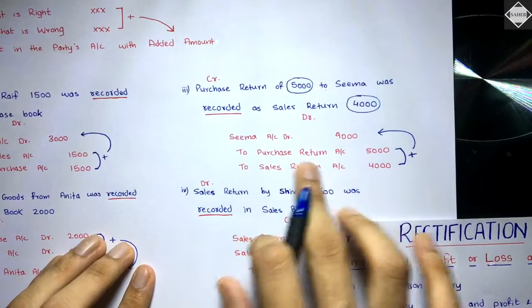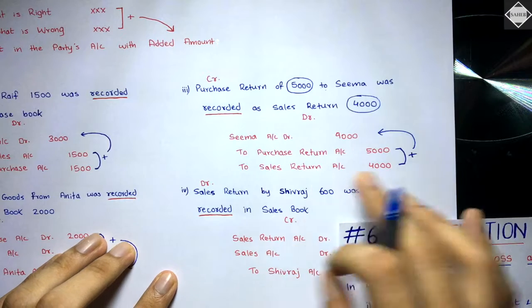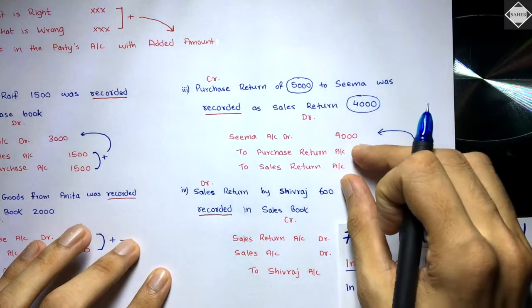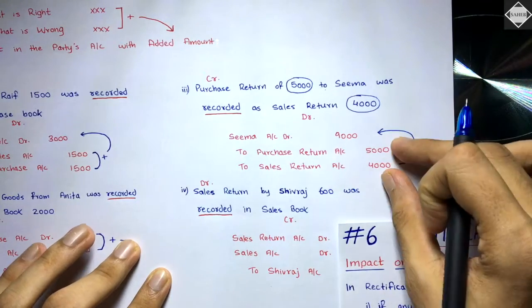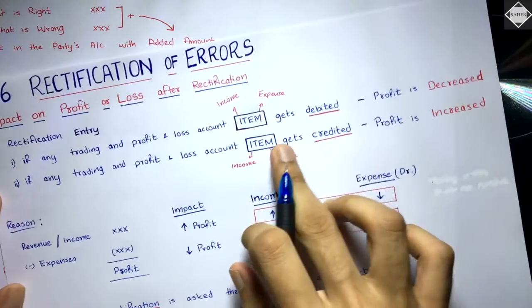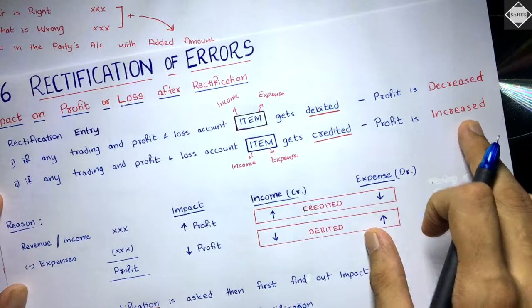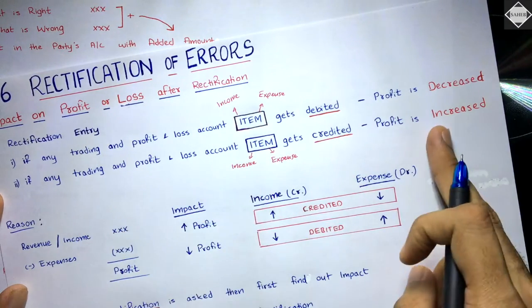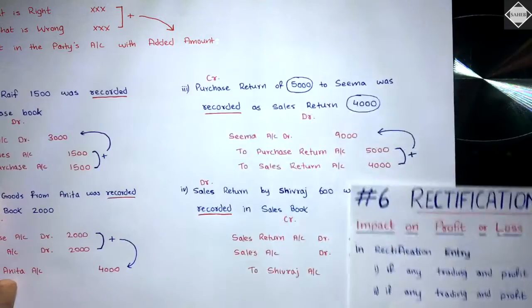Next entry. See here. Debtor's account debit to purchase return account, sales return account. 5000, 4000. So what is happening over here? Trading and P&L items are getting credited. Whenever they are getting credited, what does that mean? Profit is increased after rectification. Before rectification, profit is decreased. Opposite to this. Clear? Easy.